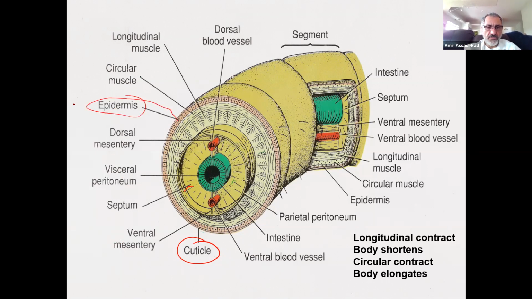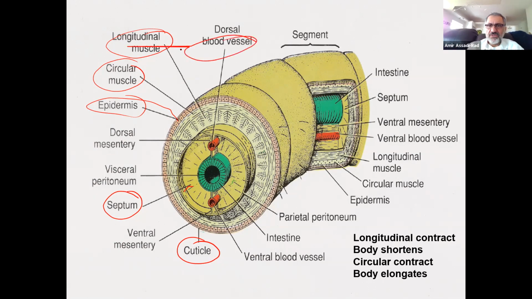Okay, I'm going to circle the ones that you have to worry about. Cuticle, septum, of course, you see that in the models. Of course, we don't have dissections, but you see it in the model. Circular muscles, of course, you see that. The longitudinal muscles, circular muscles are outside, longitudinal muscles inside. Blood vessels, yeah, you will see that.